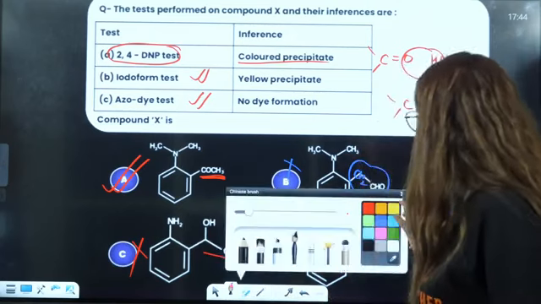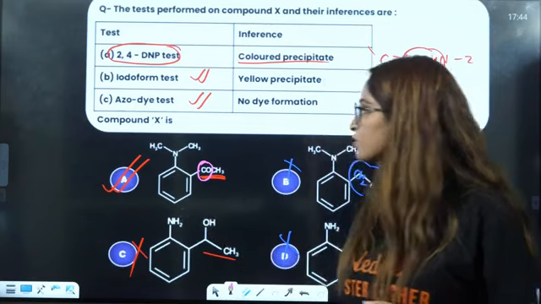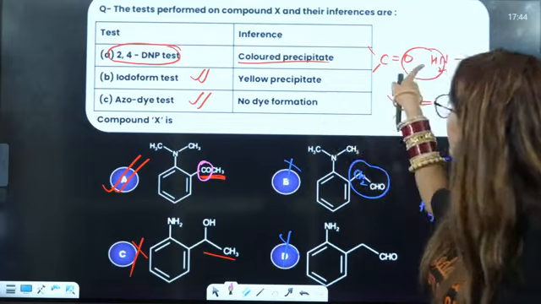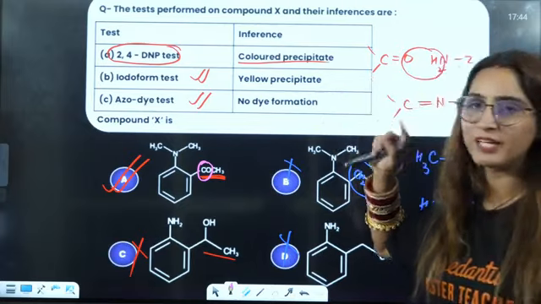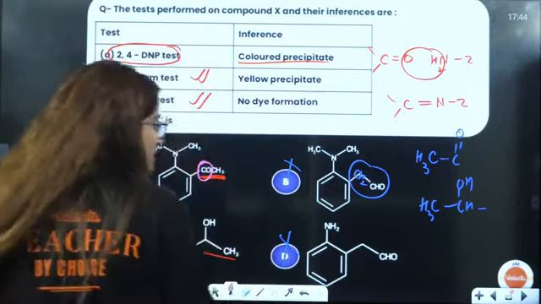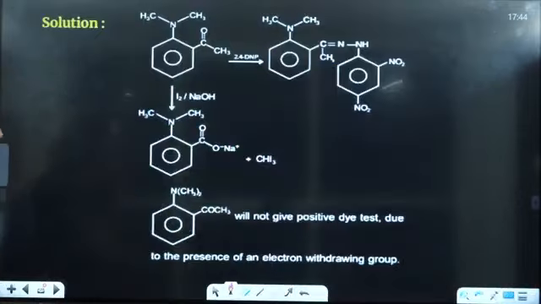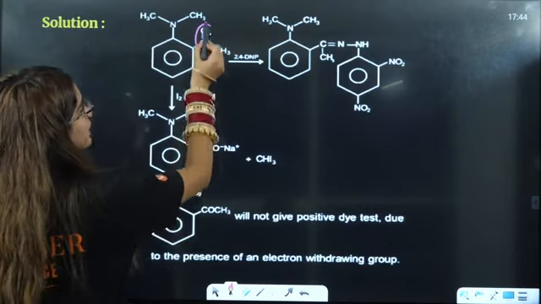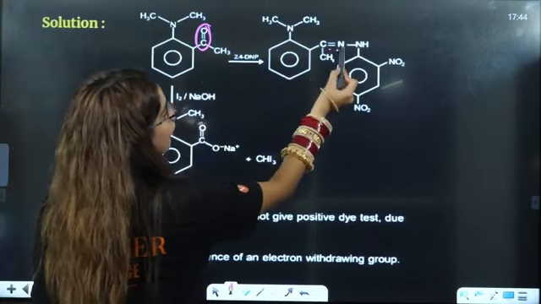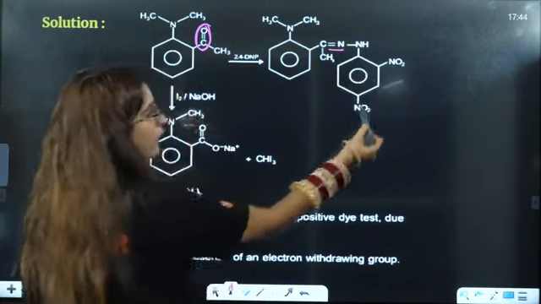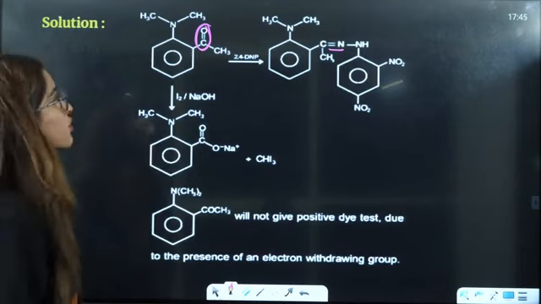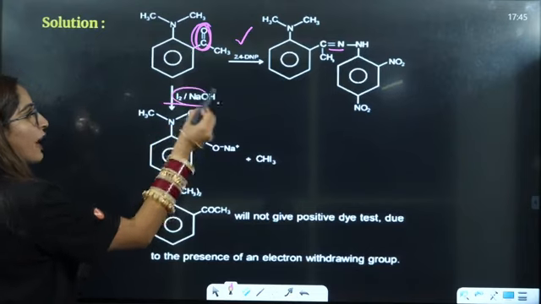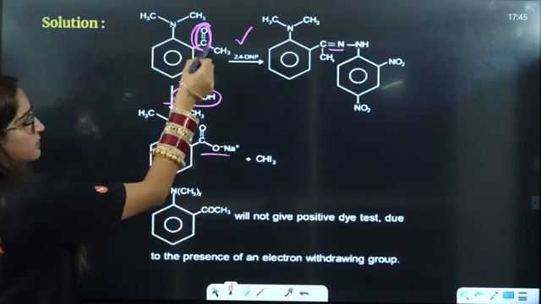This also it can give from this, that is COCH3. From this COCH3, this C double bond O will combine with the 2,4-DNP and it will give you the 2,4-DNP test, as you can see here as well. It will get attached to double bond N, NH, benzene, and at the 2 and 4 positions you will have a nitro group. It is going to give you 2,4-DNP from this position, right? It is also going to give you the iodoform test from this position, right?